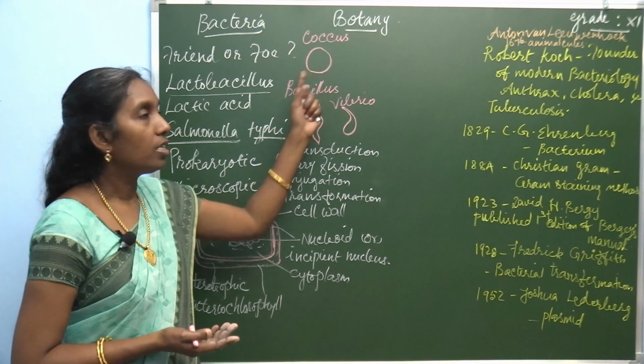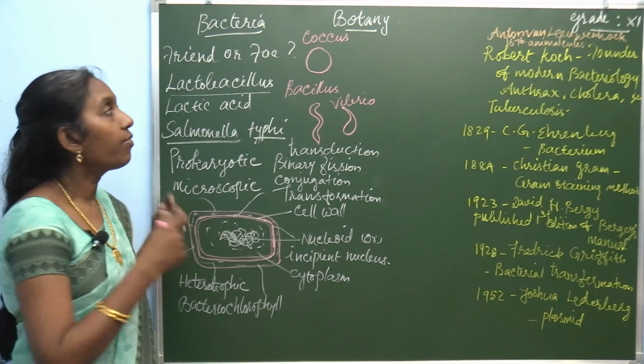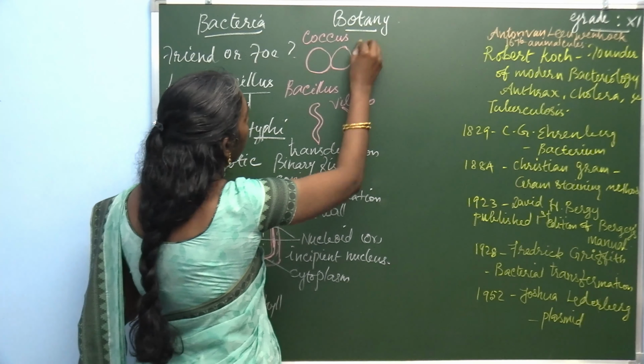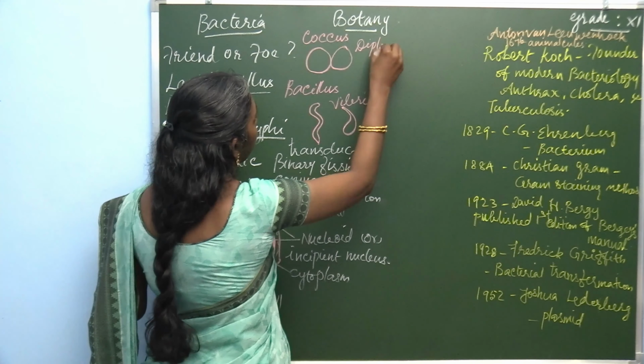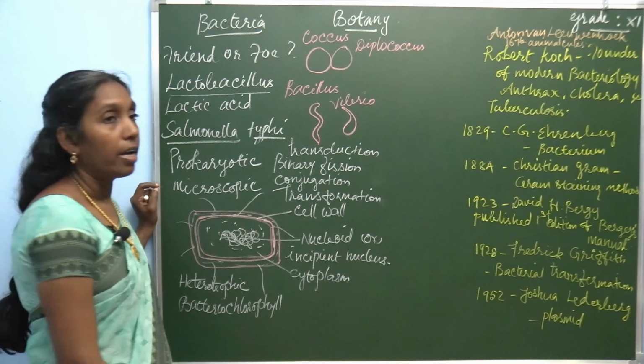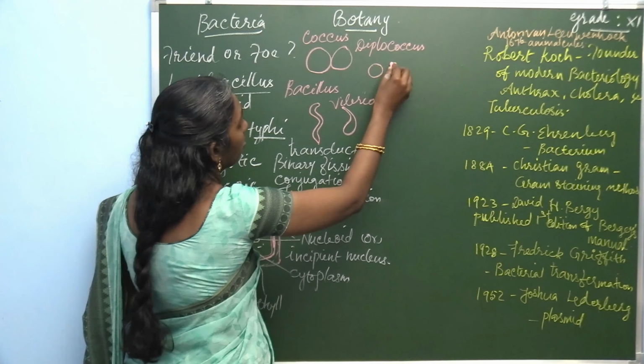If it is single, it is monococcus. If it is 2 in number, it is diplococcus. And if it is 4 in number, it is tetracoccus.